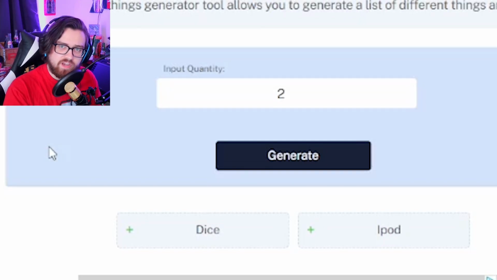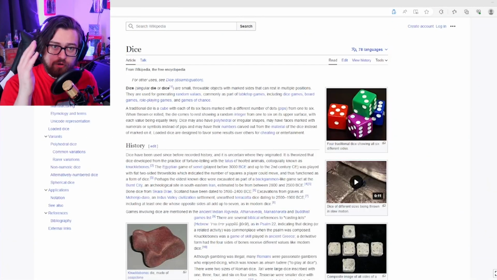But first, let me verify that there are actually 2 Wikipedia pages for these. There should be one for dice and one for iPod. But let me check real quick, and I will get right back to you. Okay, so here's our dice page. There is a corresponding iPod page as well. Of course there is. Why wouldn't there be?